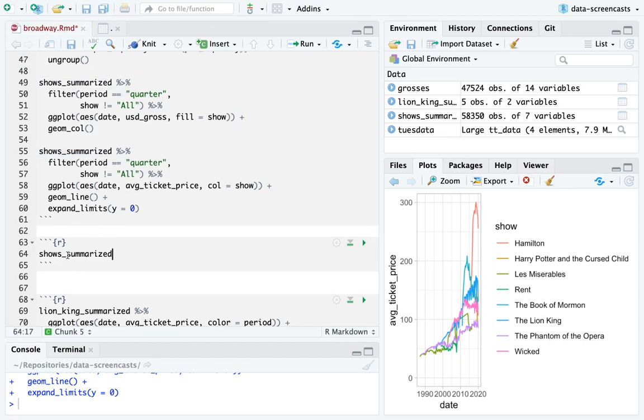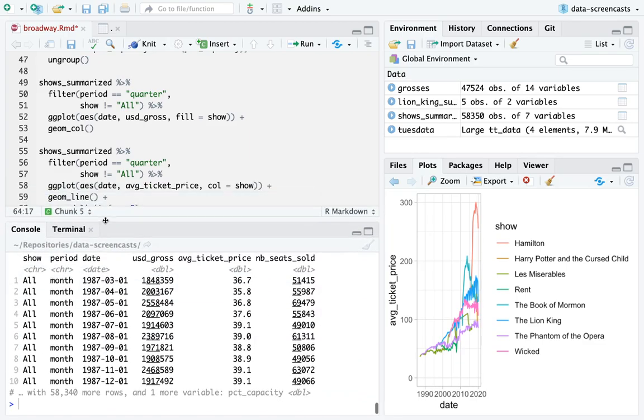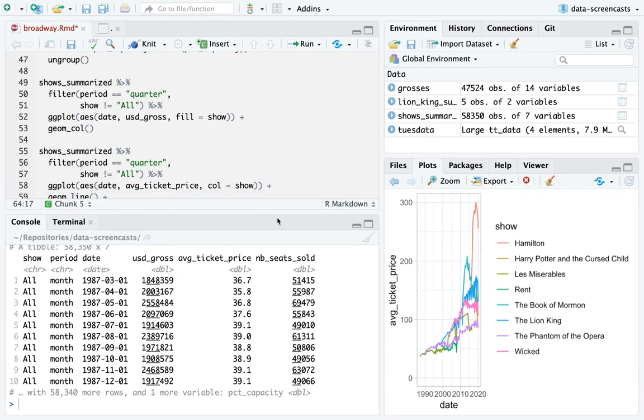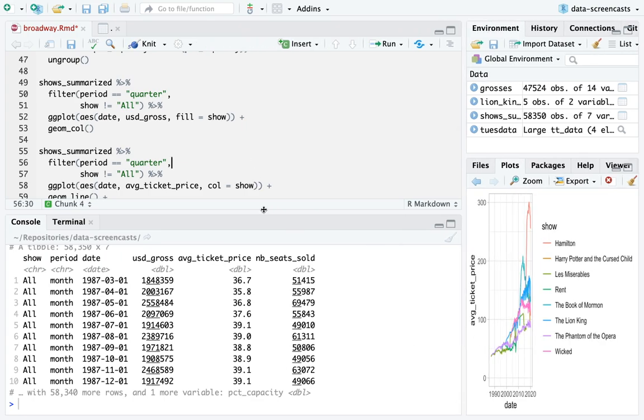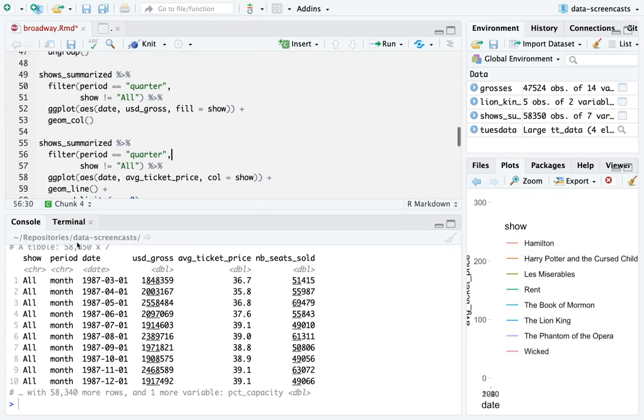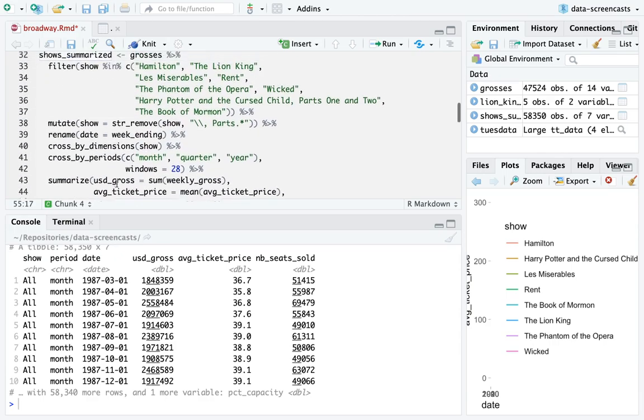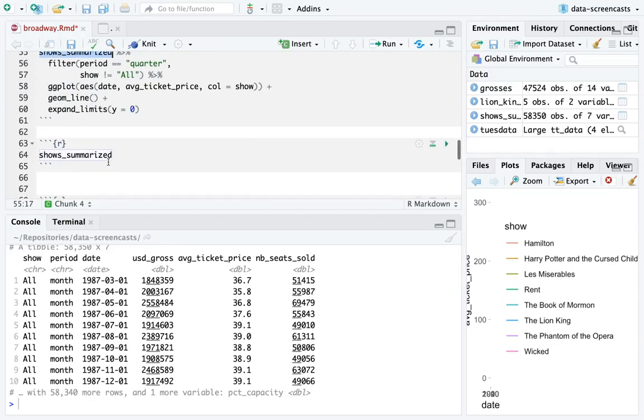So let's say we have shows summarized. Yes. So the story is these are metrics: gross, ticket price, NB seats sold, PCT capacity. These are 4 metrics defined over time, and this in turn show is a dimension. What we're going to do is take shows summarized and turn it into a metric.